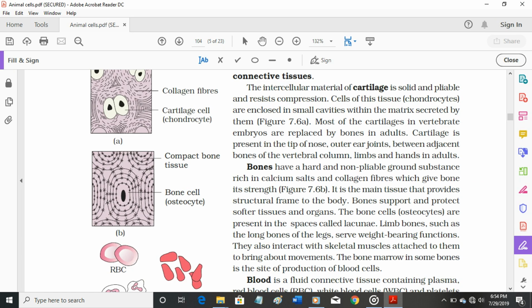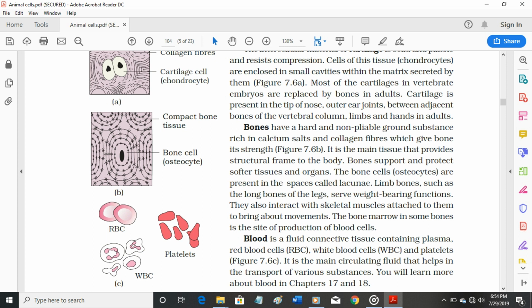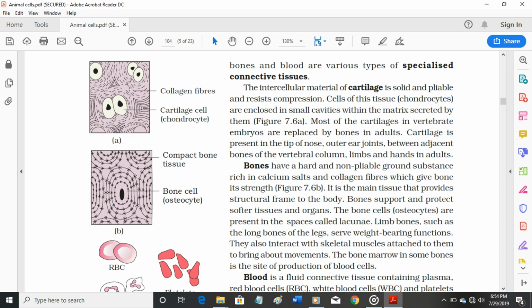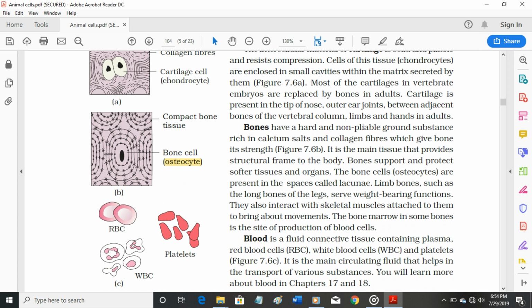Bones have a hard and non-pliable ground substance, rich in calcium salts and collagen fibers which give bone its strength, Figure 7.6b. It is the main tissue that provides structural frame to the body. Bones support and protect softer tissues and organs. The bone cells, osteocytes, are present in the spaces called lacunae.